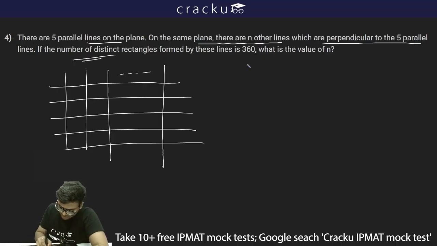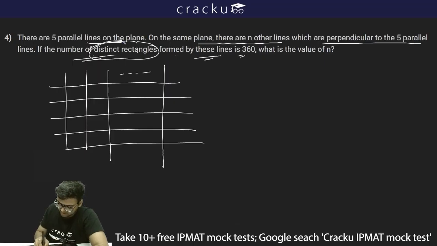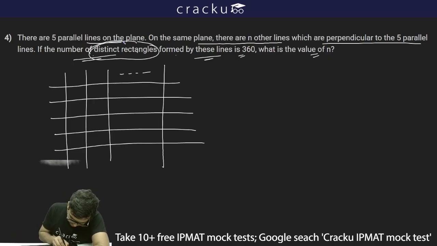If the number of distinct rectangles formed by these lines is 360, what is the value of n? Now, how can we basically form a rectangle? If I choose, let's say, this line and this line, so it is basically this one and this one, and if I choose, let's say, this line and this line, if I choose these two lines, so this will be the case.